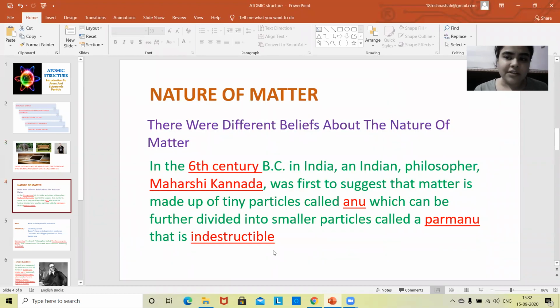Students, the story of atomic theory actually started in the 6th century. We all know that we are living in the 21st century and I am talking about the 6th century. Why am I talking regarding the 6th century? Because in the 6th century, an Indian philosopher named Maharshi Kannad first proposed that matter is made up of tiny particles called anu, which can be further divided into smaller particles called parmanu, which is indestructible. It means it is indivisible, we cannot break parmanu into further smaller particles. Like our universe, which is indestructible, it cannot be destroyed.